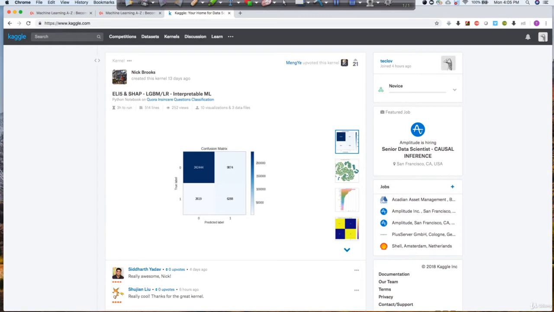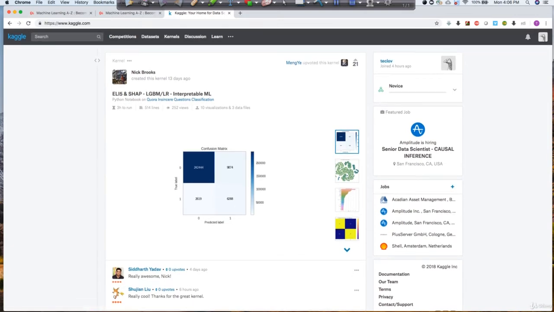At the same time, Kaggle is also for practice. This is a very common question: I have learned machine learning, now from where can I go and do some sort of assignments? Can I do some practice somewhere? So Kaggle is the best source from where you can get the problems as well as the data sets. Creating a Kaggle account is quite simple. You can just go to kaggle.com and sign up.